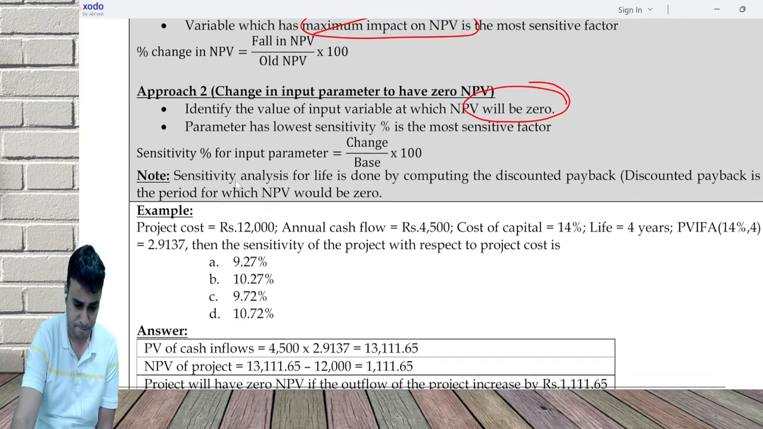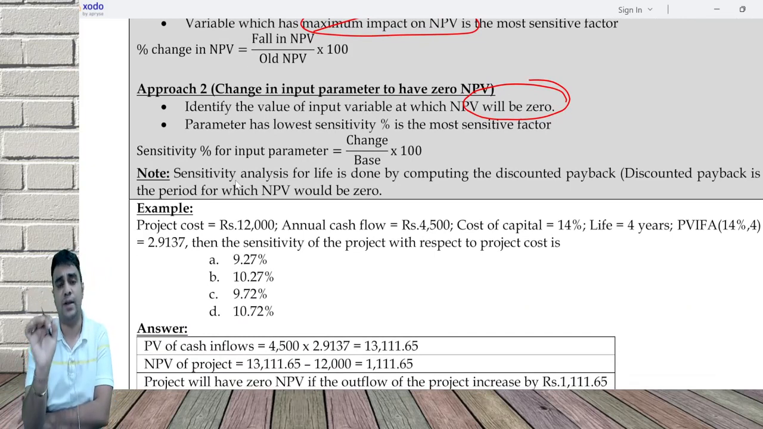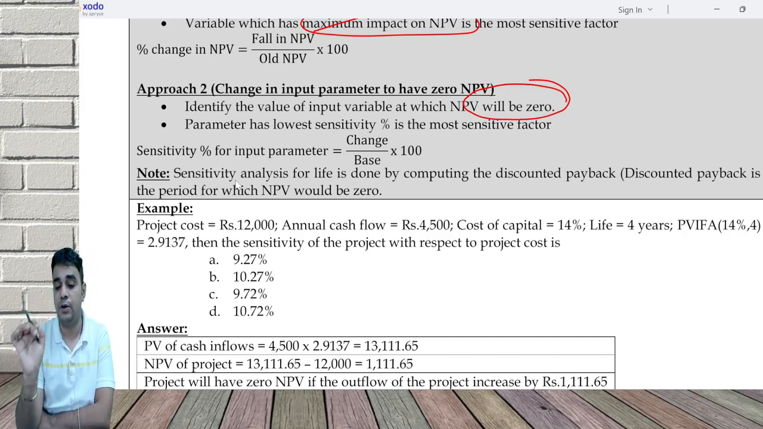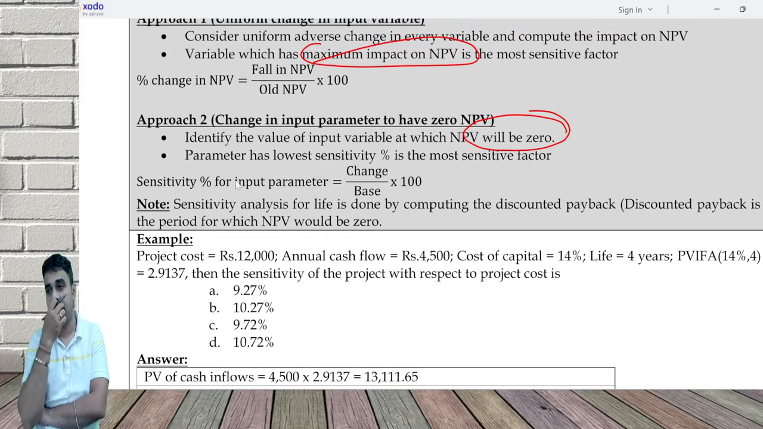Example: we have project cost of 12,000, annual cash flow of 4,500, cost of capital of 14%, life equal to 4 years, PVIFA at 14% is 2.9137. First, can you tell me the NPV of this project? Quickly tell me the NPV of the project.